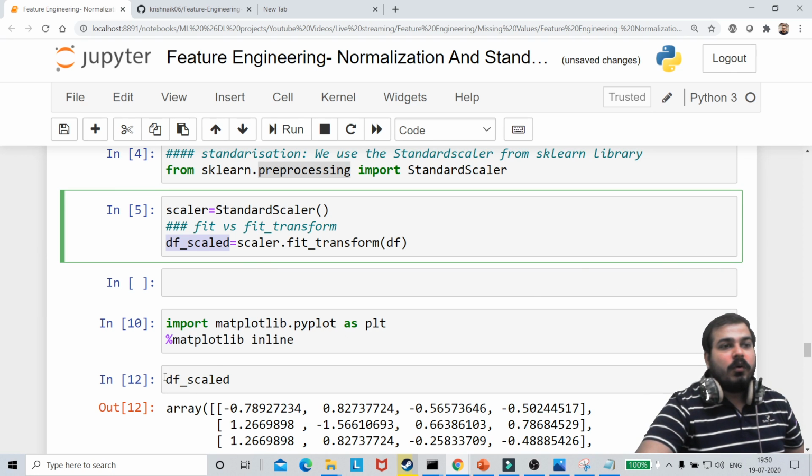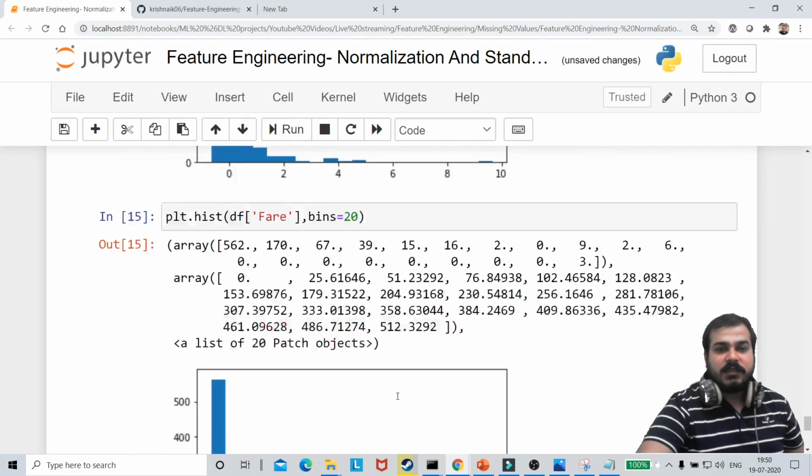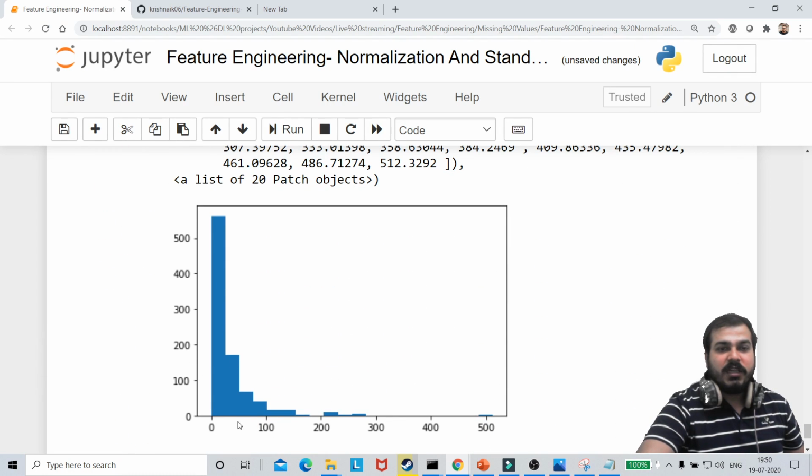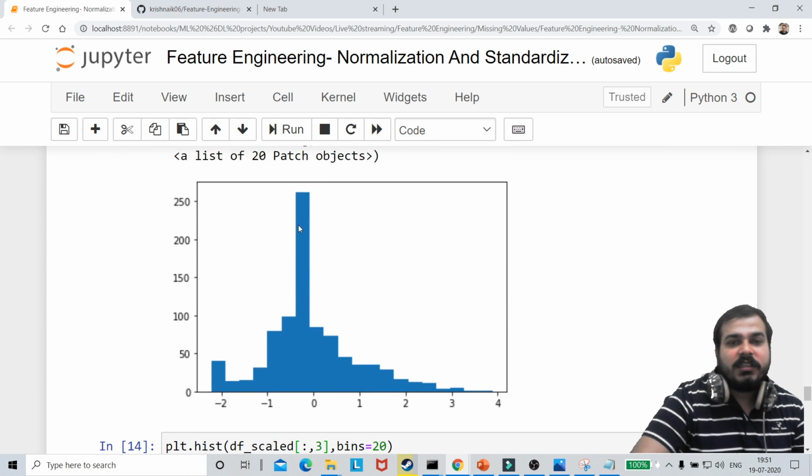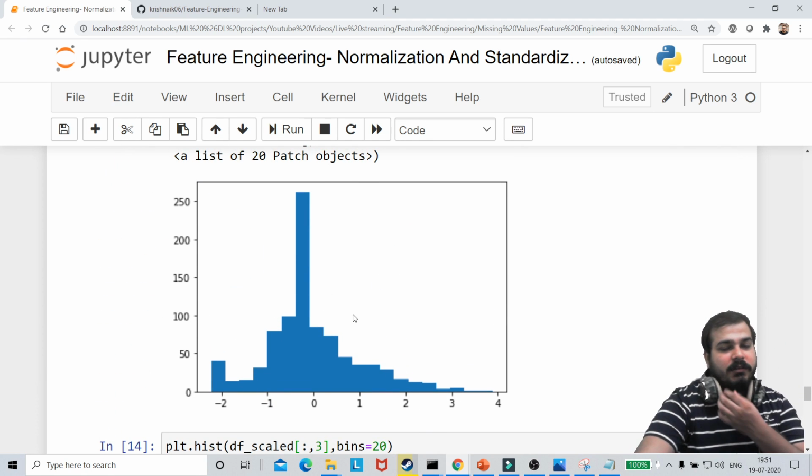Sir, how do you know fare has a lot of outliers? Because you see this, right? This is left skewed. The original value is left skewed. So from 0 to this value, a lot of values are actually present. Now here you can see that these values are very high, so this is an outlier. It is whenever you don't find any Gaussian distribution. Now in this case, you have a bit of Gaussian distribution. The reason is that I replaced the missing NaN values in age with the mean or median.